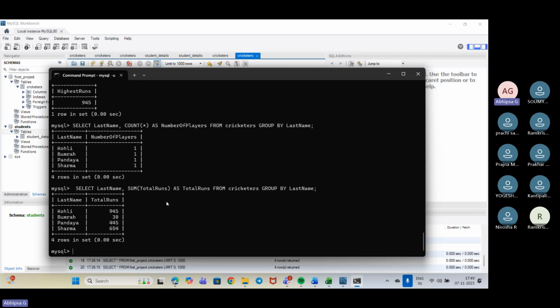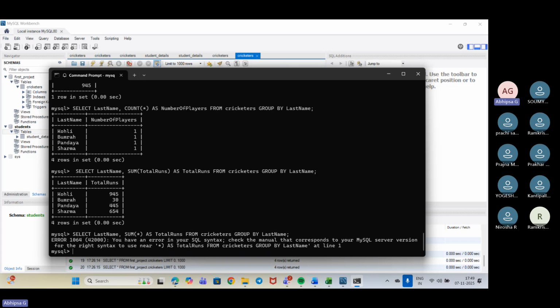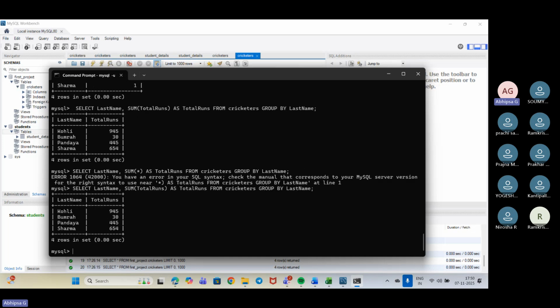Fine. Suppose we have taken the same and included asterisk over here, then what happens? It won't work, because we have to sum on a specific column. So we can't take asterisk over here. We need to take this only, then it will work.